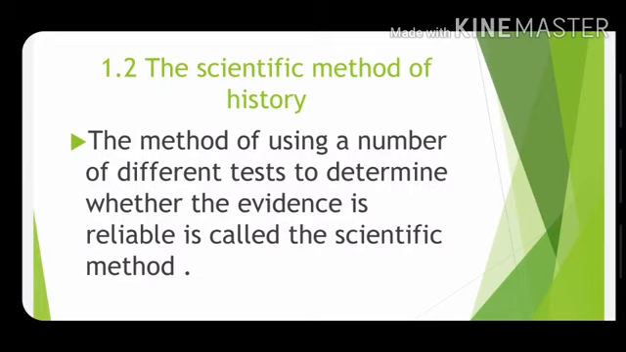The scientific method of history. In standard 3rd and 4th, as part of environmental studies, we have become acquainted with various sciences. The special characteristic of all these sciences is that their fact or evidence can be tested in an experiment, which can be repeated anywhere, anytime. The method of using a number of different tests to determine whether the evidence is reliable is called the scientific method.